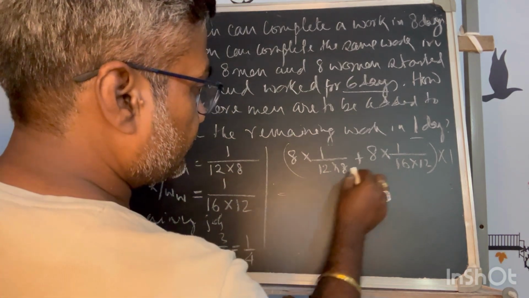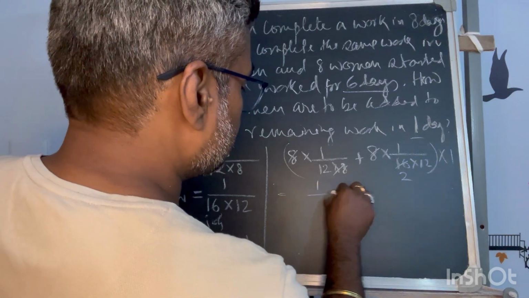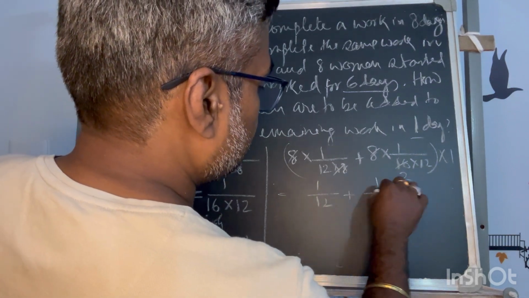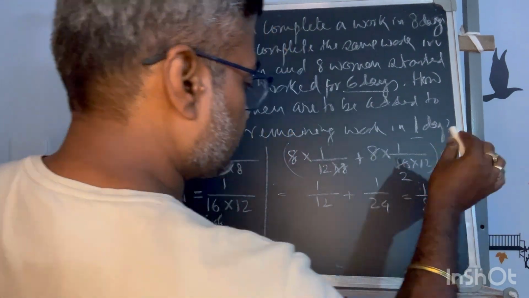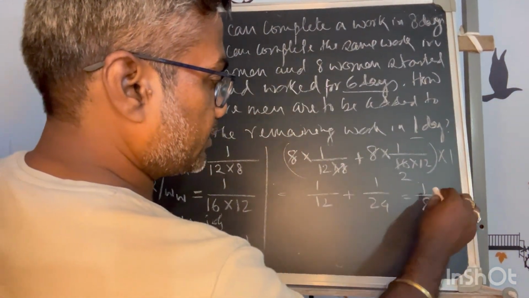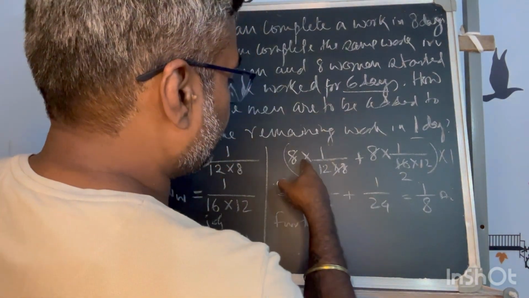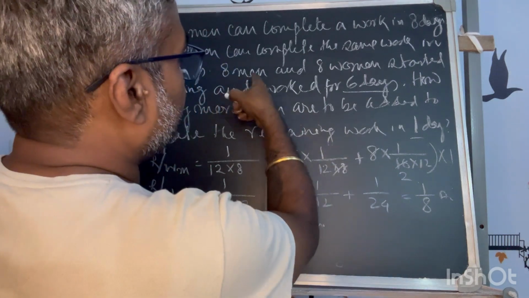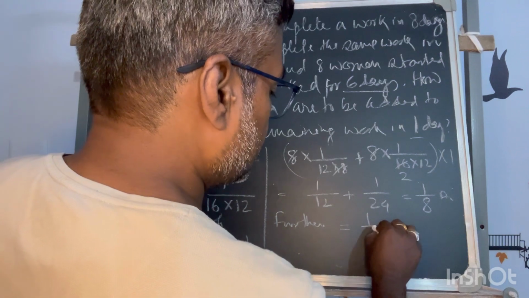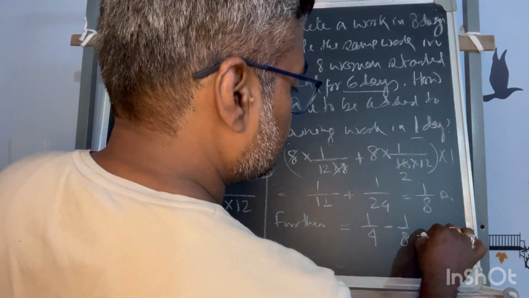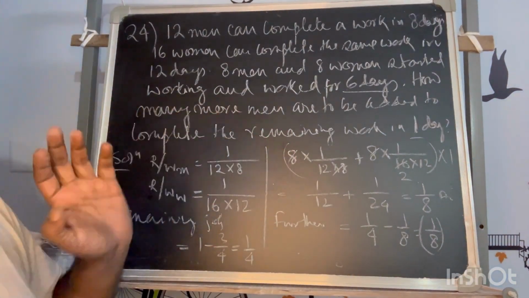How much fraction have they already done? 3 by 4, so remaining is 1 by 4. Out of that, how much can they still do? So this is 1 by 12 plus 1 by 24, that gives how much? 1 by 8. We have calculated already, 3 by 24 is 1 by 8 fraction they can still do. So further remaining, even after these 8 men and 8 women do a day's work, is 1 by 4 minus 1 by 8, that is equal to 1 by 8. So this has to be completed with additional men.